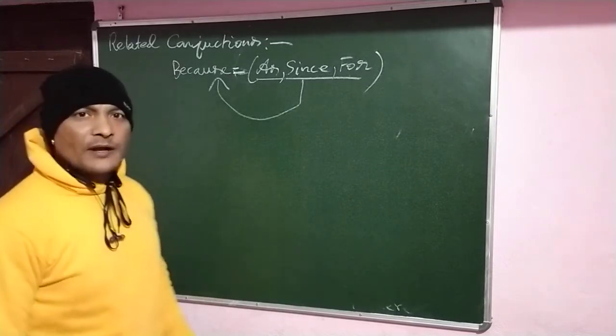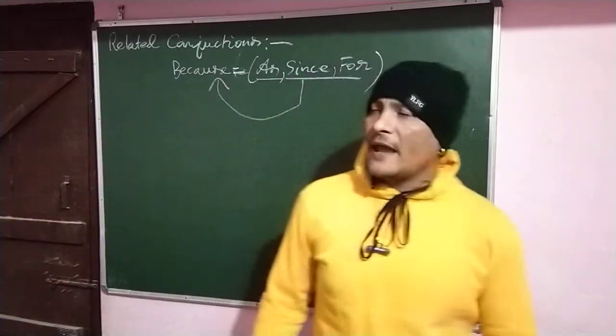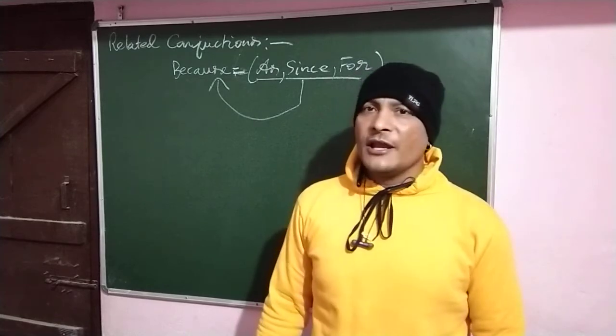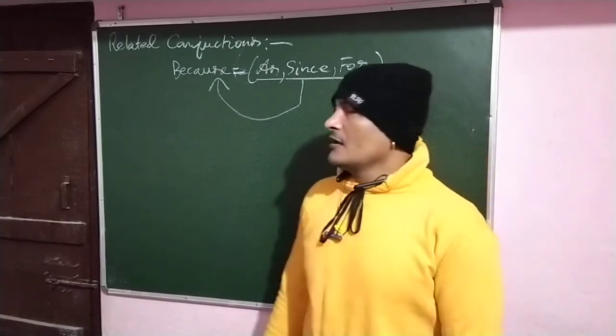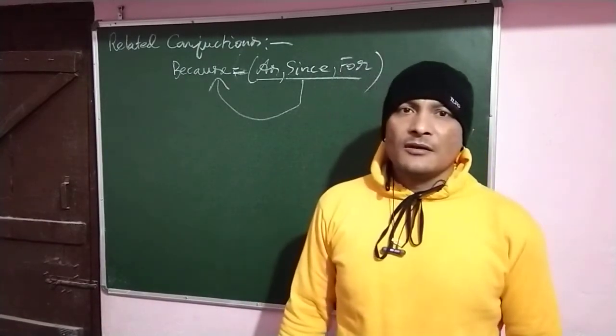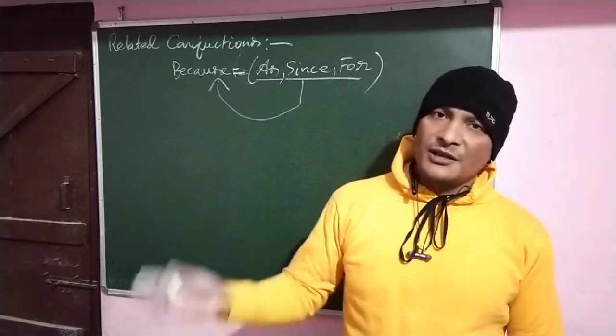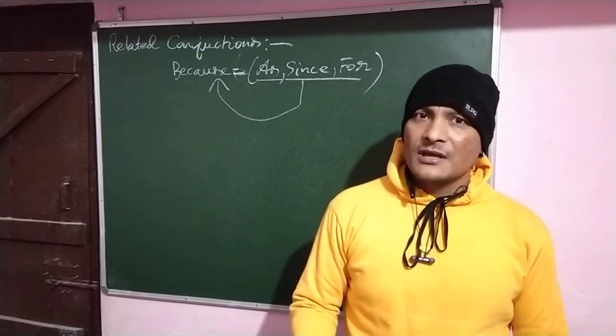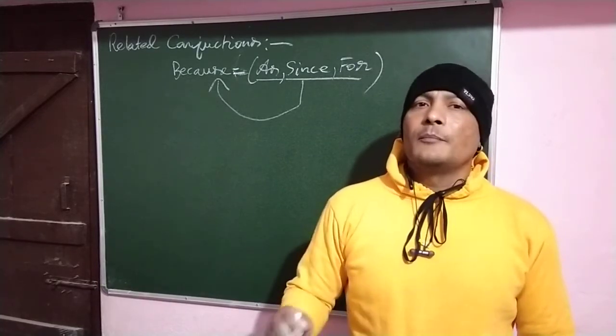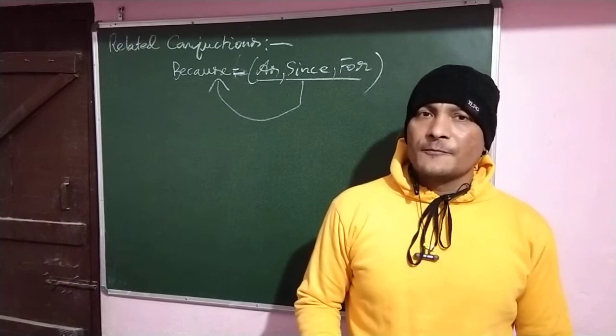So I hope that you understood whatever we discussed today related to coordinating conjunctions. The parts of conjunctions that we discussed in the earlier part 1 video and in this part 2 video.